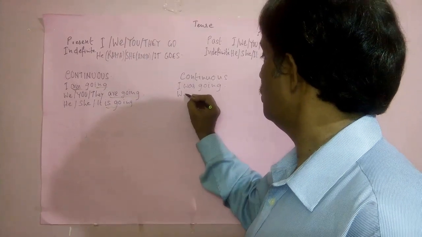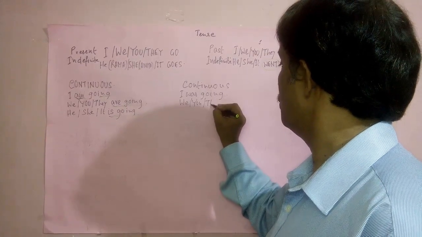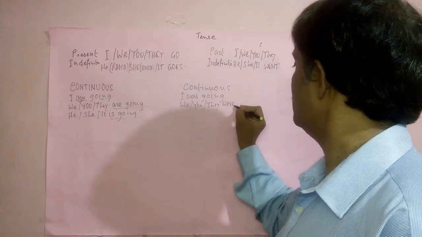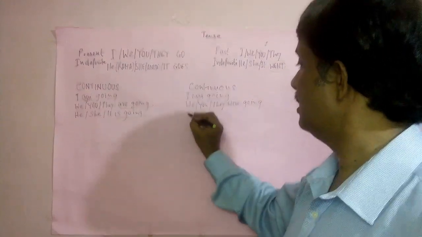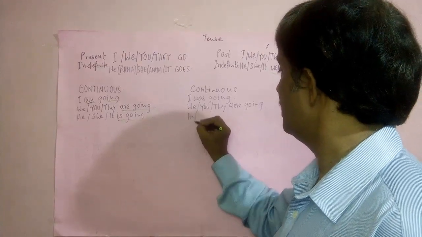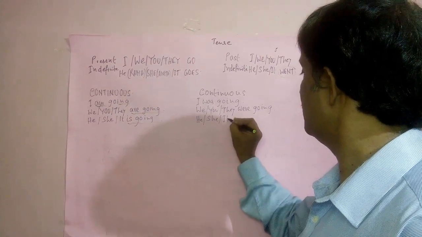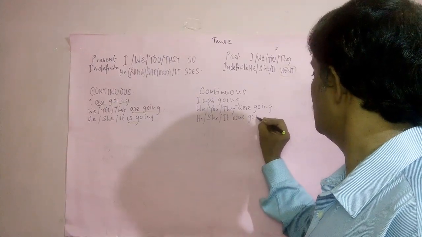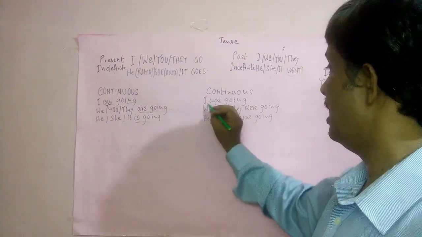Here we, you, they were going. Here he or she or it was going. So here what is that?